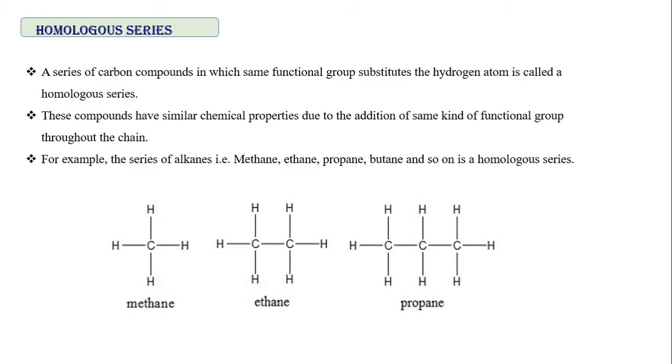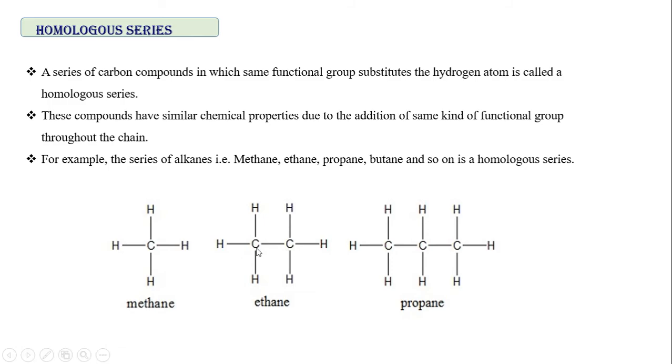Homologous series. A homologous series is nothing but the same functional group substituting the hydrogen atom. This homologous series will have similar chemical properties because throughout it is the same. For example, methane: it is one carbon, so it is meth, and due to the presence of single bond, it is ane. So it is called methane.